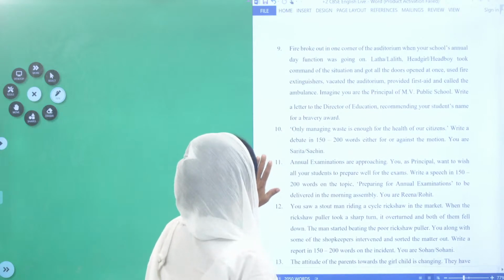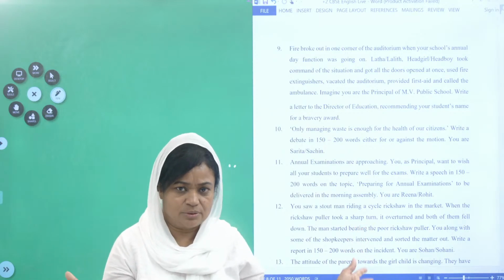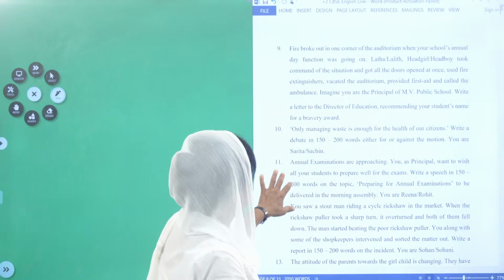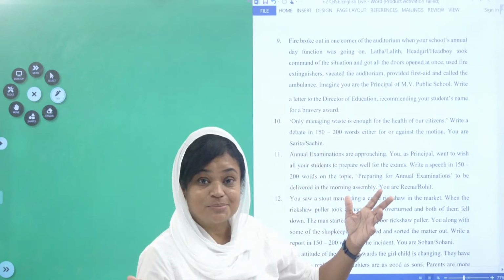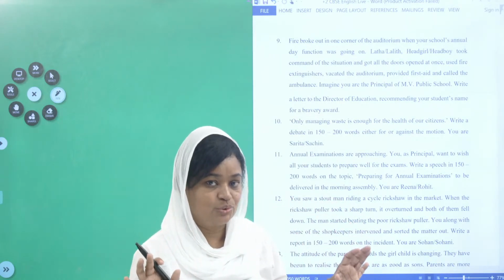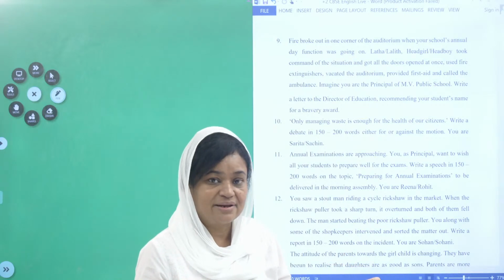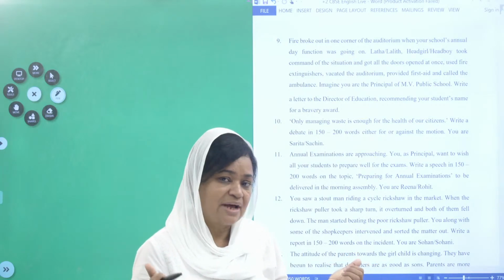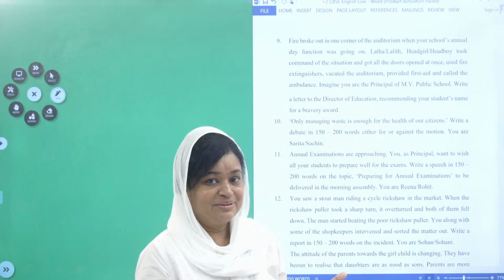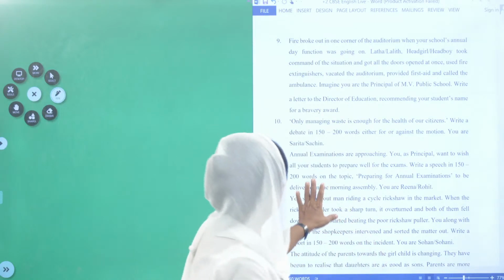Head girl, head boy took command of the situation and got all the doors opened at once. What did the head boy or the head girl do? She went and opened all the doors. Used fire extinguishers. All the head boys and all the head girls, as you know, will be very smart. Those children will be chosen as the head boy or the head girl, because they should act according to the situation. Clear? Then only things work out.